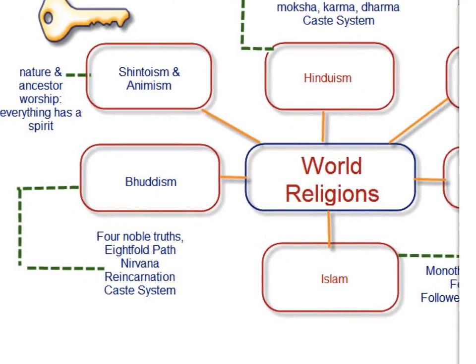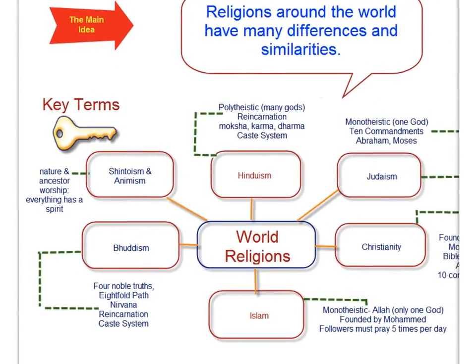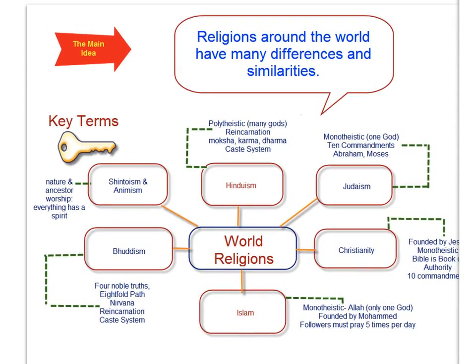So we have Hinduism, Shintoism, Buddhism, and when we bring it all together now, we see that these are the key religions that you're going to have to know about. Hinduism, Judaism, Christianity, Islam, Buddhism, Shintoism. Monotheistic religions: Judaism, Christianity, and Islam. Hinduism is polytheistic. Buddhism does not have a god within it, but does have a philosophy, so it's considered a religion, a religious philosophy. And Shintoism, nature and ancestor worship. So the religions around the world have many key differences and similarities.